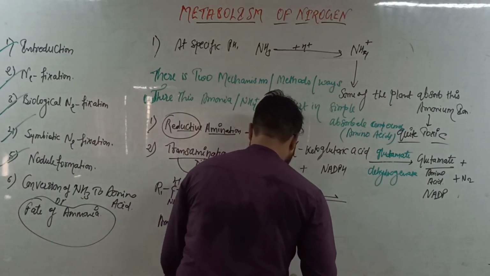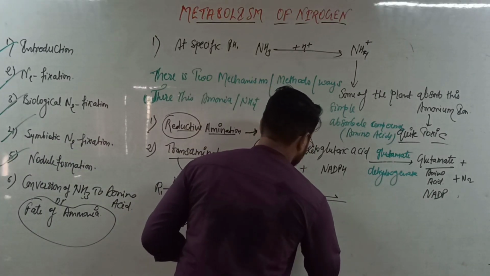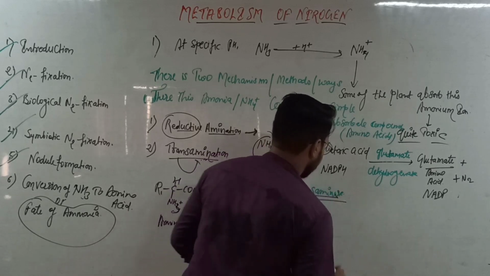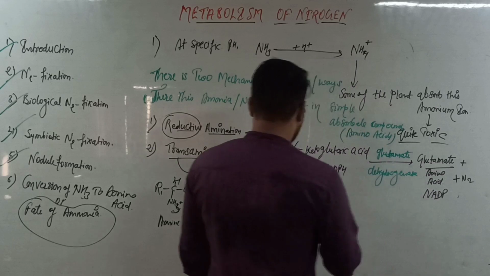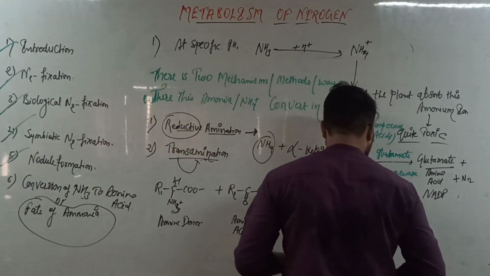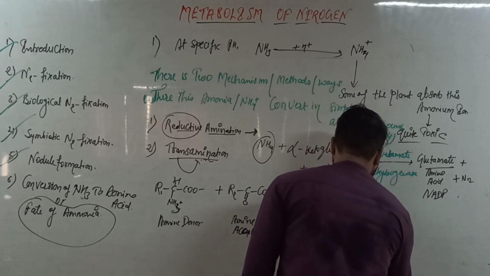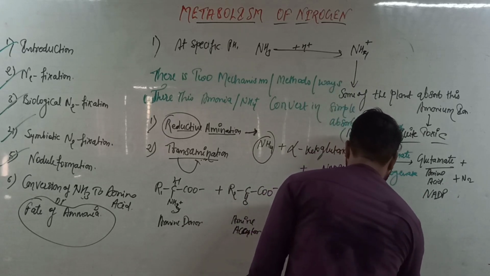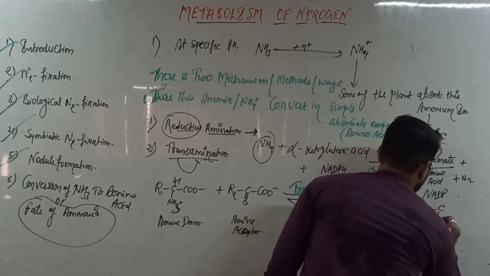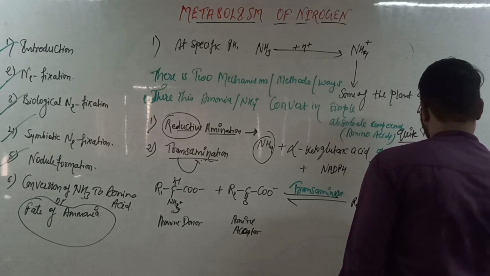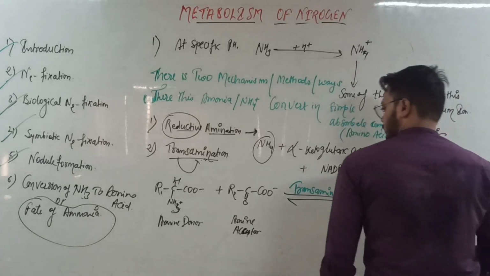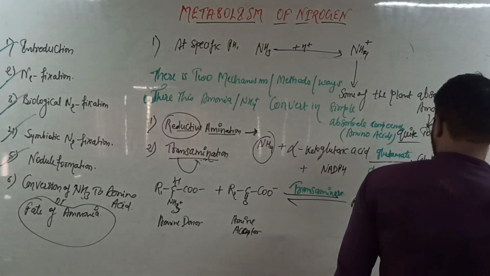That is the transaminase enzyme, named as the reaction. So what will we get from this reaction? The transfer of the amino group from one amino acid to the keto group of another amino acid.